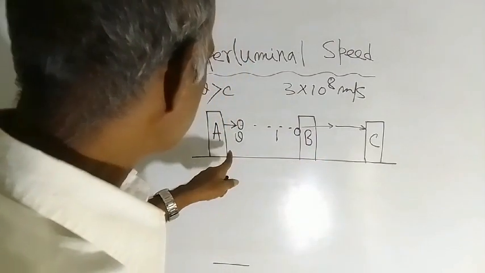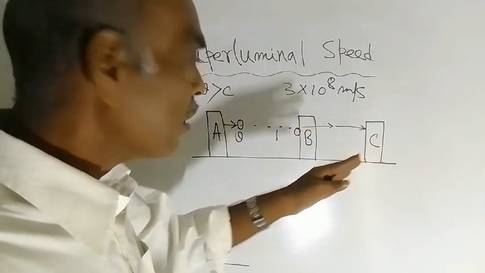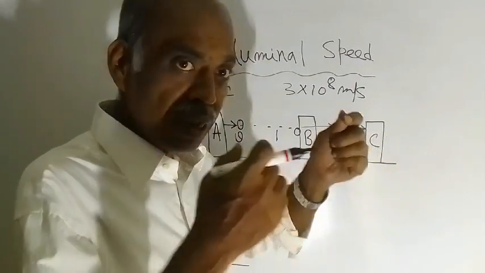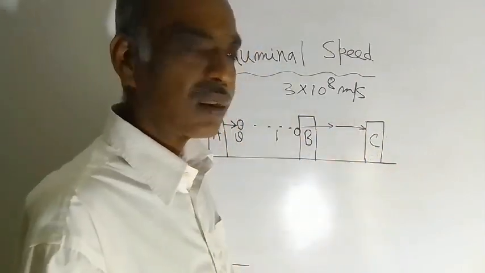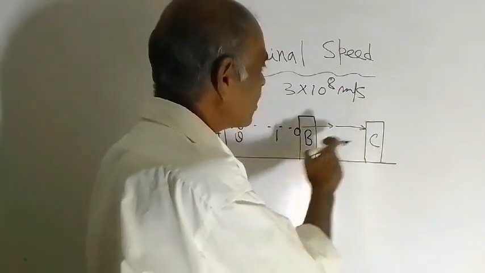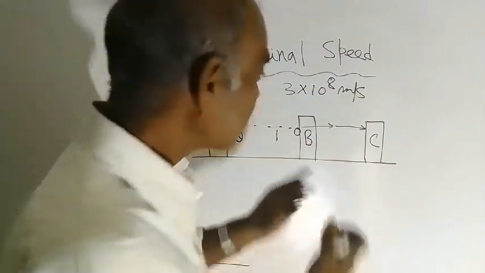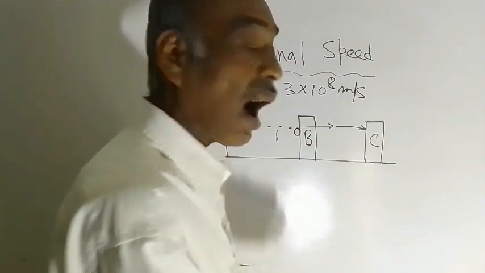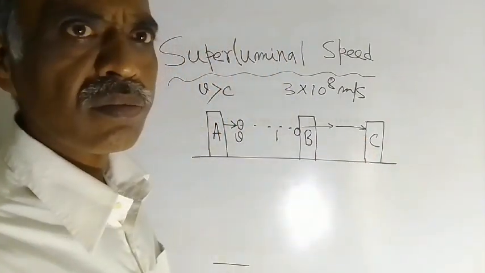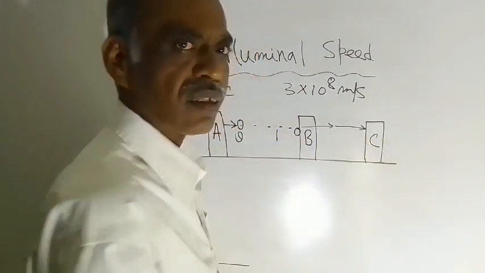But from position A, light was also emitted. Now, which light will take less time to reach C? Obviously, this one. When this light, meaning the catching of the ball, reaches here, after that this other light will reach C, because this is the larger distance and this is the shorter distance.